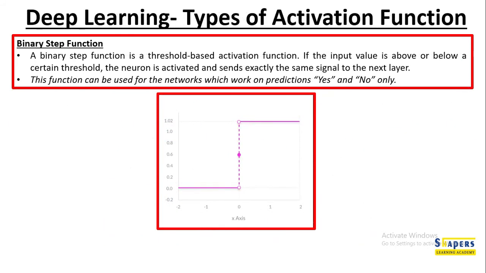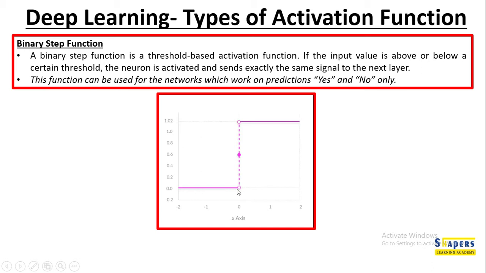Let's understand certain linear functions. What is a binary step function? A binary step function is a threshold based activation function. If the input value is above or below a certain threshold, the neurons are activated and send exactly the same signal to the next layer.